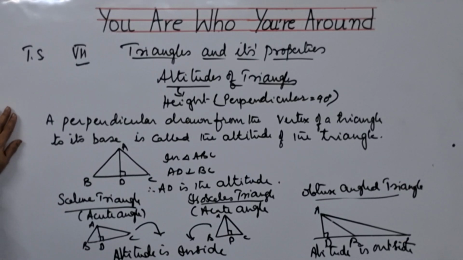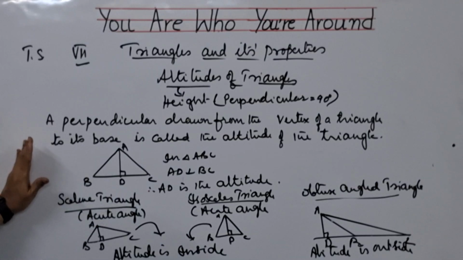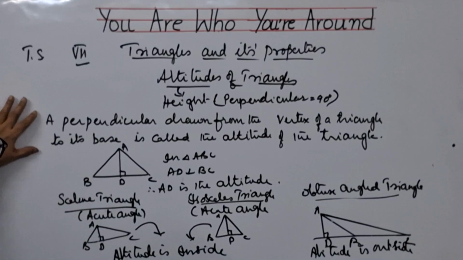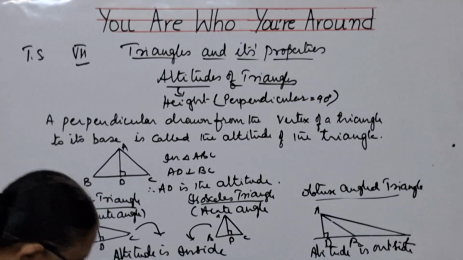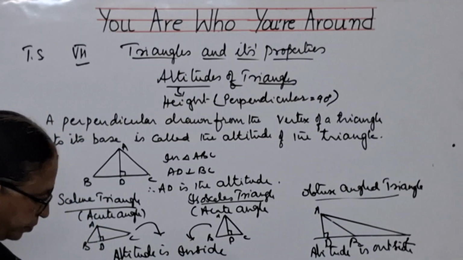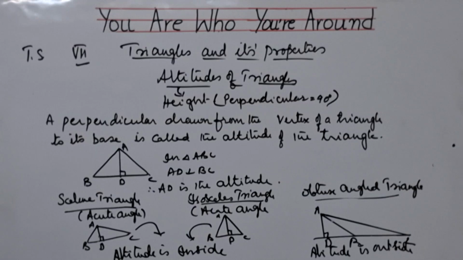Complete notes about it. Altitudes means heights, and heights means perpendicular that is drawn, and this is the definition. And where does this altitude lie for various triangles? I have given. Please remember it carefully. Write down.